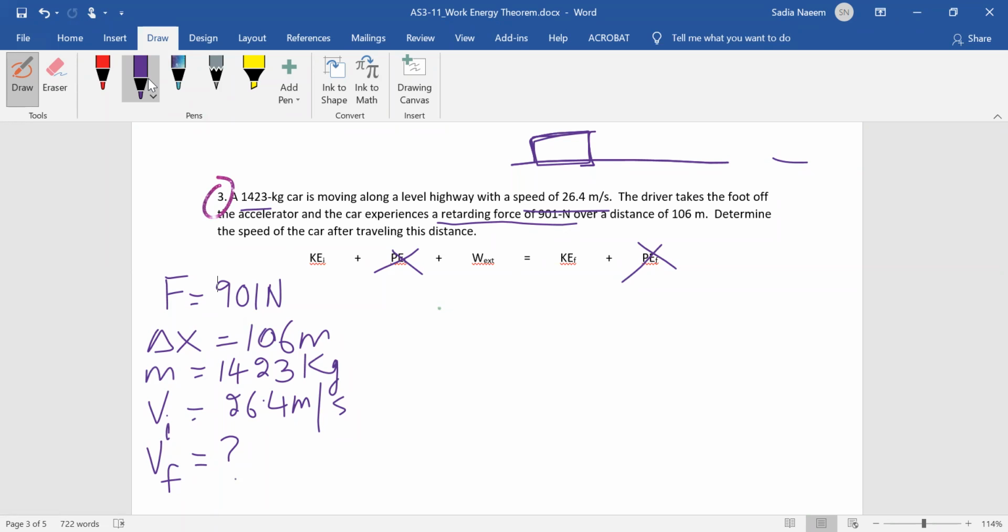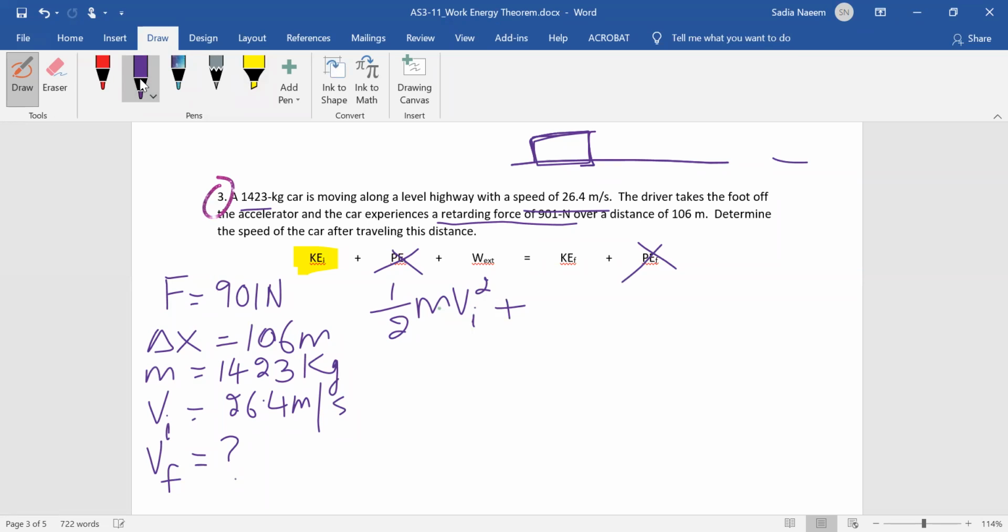All right, now let's write down the formulas for KE and W and plug those formulas into the work energy theorem. KE initial is half m v initial squared. That's basically just substituting the formula for KE.